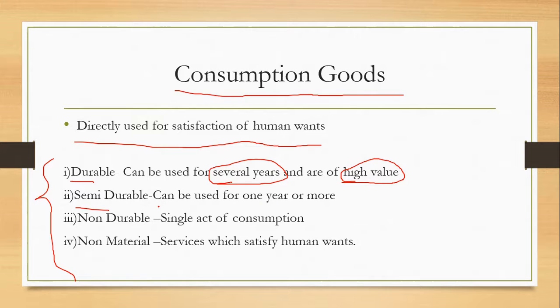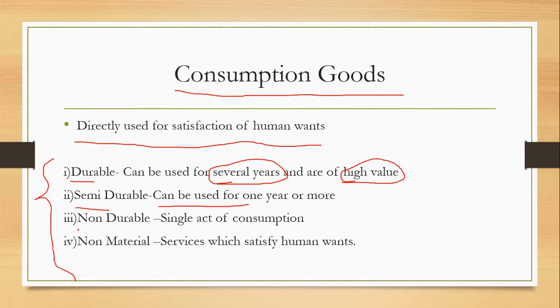Semi-durable goods can be used for more than 1 year, like the utensils you use at your home, or suppose you have a cycle that will last maybe 1.5 years. Those are semi-durable goods. Mostly utensils are good examples, and they are not so high value in comparison to durable goods.